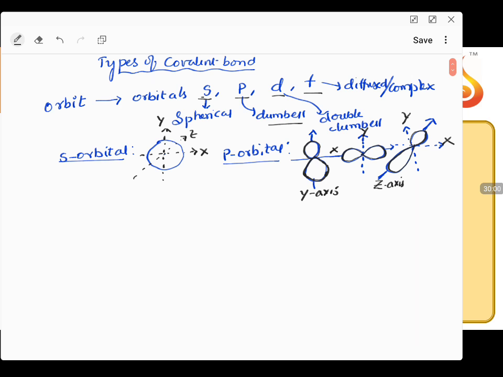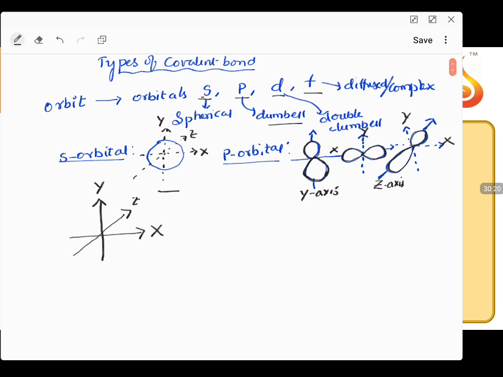So s is shown with the spherical shape, and p is shown with dumbbell shapes. We are considering the x-axis in this direction, y-axis in this direction, and z-axis over here.